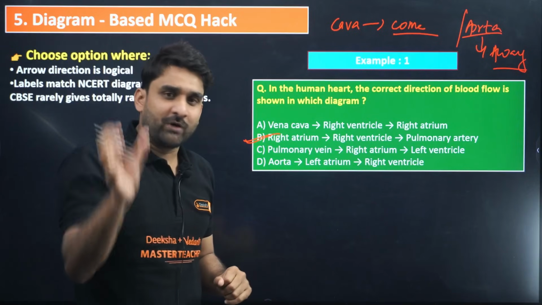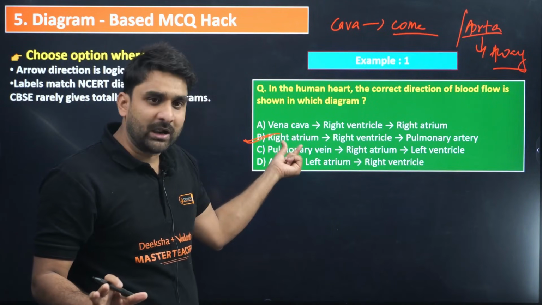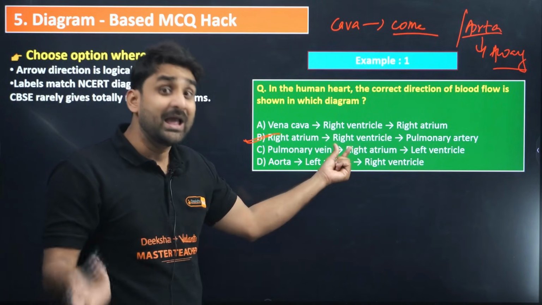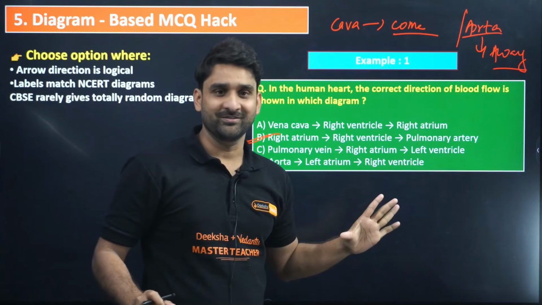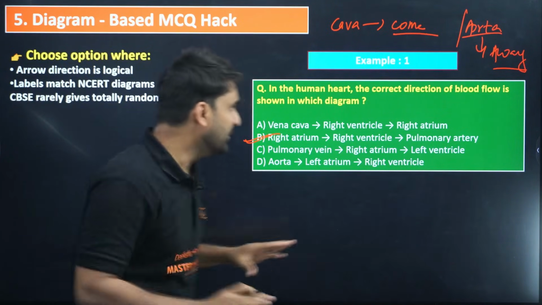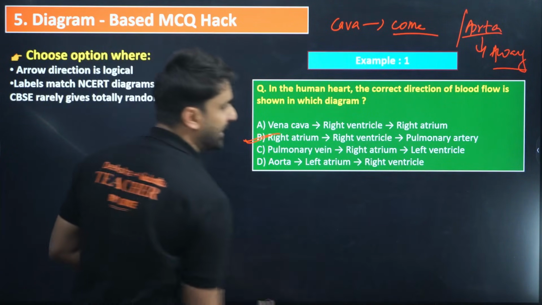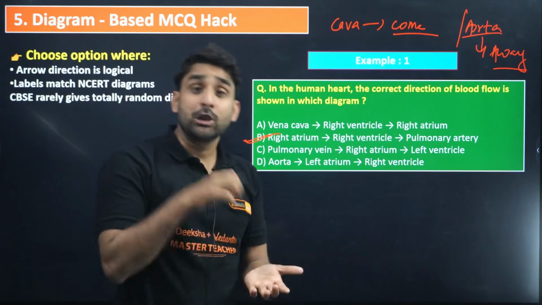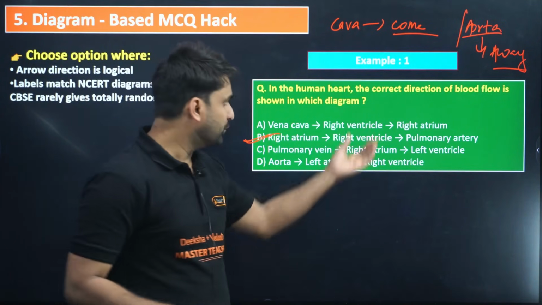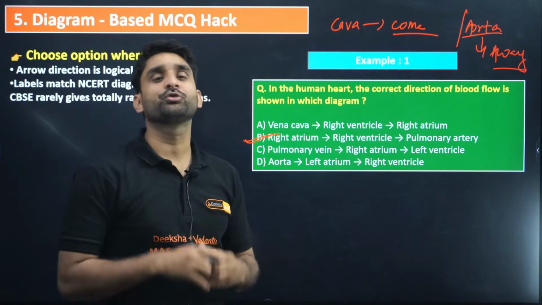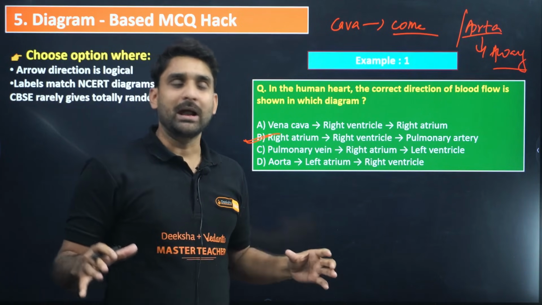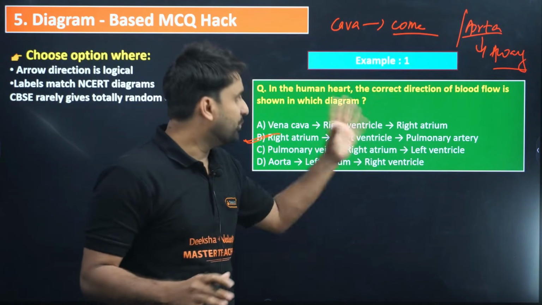So blood comes via vena cava, then it goes to the right atrium, then to the right ventricle, and then to the pulmonary artery. Right, my dear, getting my point? So by using the arrows, by using the diagram, you can pick up the logical option over there. To do such questions, you must go through the diagram very well, so that you have clarity about which option would be correct.